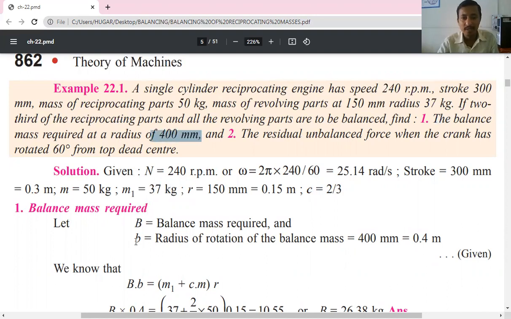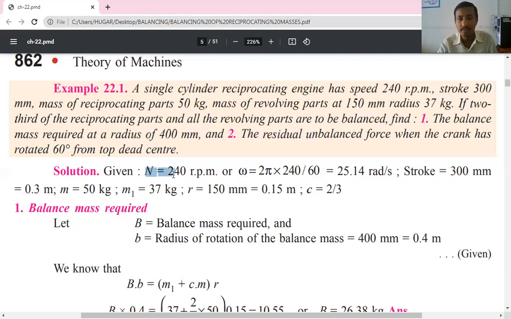The radius of the balancing mass, small b, is 0.4 meter, that is 400 mm. So we need to calculate the balancing mass required in the first case. The second case is the residual unbalanced force when the crank has rotated 60 degrees from the top dead center, TDC. We can call it resultant or residual unbalanced force.